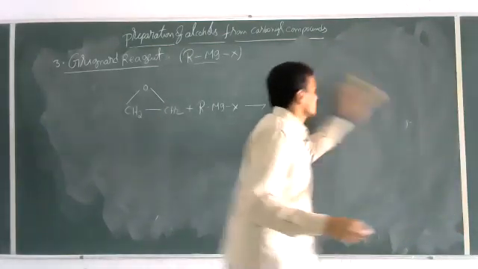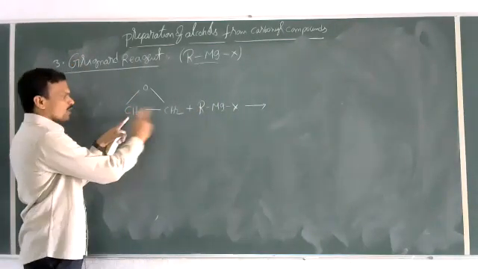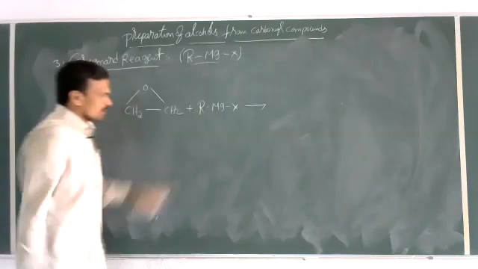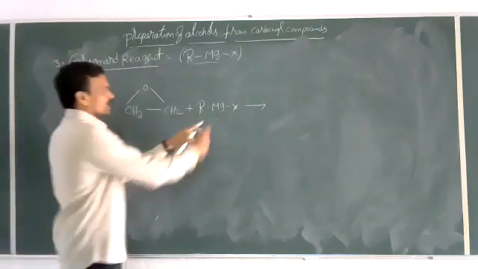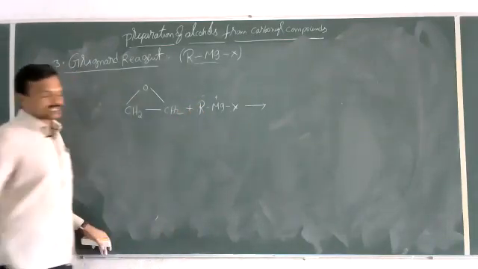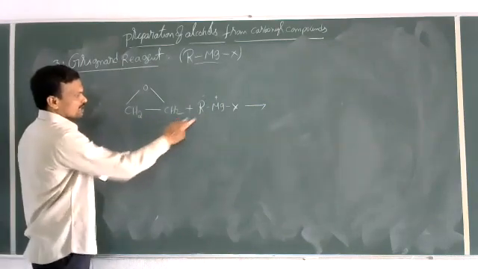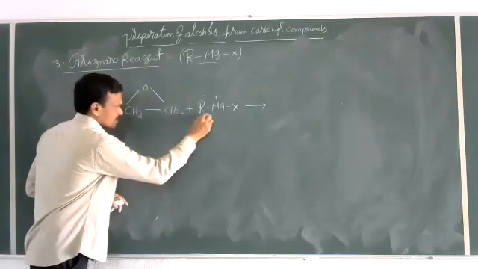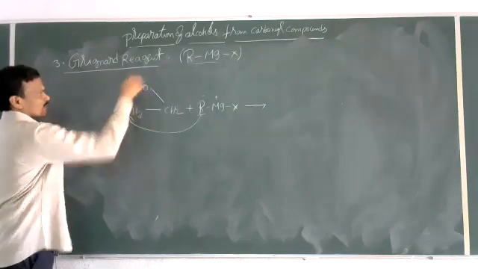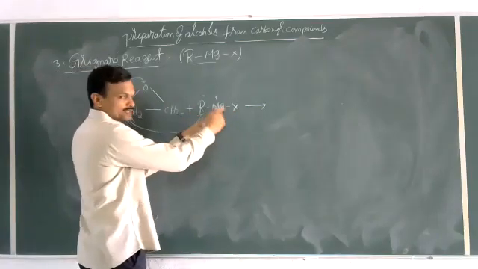Preparation of alcohols from epoxides. What is an epoxide? In a compound, if oxygen is bonded to two adjacent carbon atoms, that is called an epoxide. Now, when Grignard reagent is allowed to react with an epoxide, it is split as R minus and MgX plus. This R minus attacks the carbon which is less sterically hindered. This is symmetrical, so we can attack either carbon. So R will attack here, and this electron pair is gained by oxygen, and O becomes O minus. At the O minus, MgX plus will be attached.